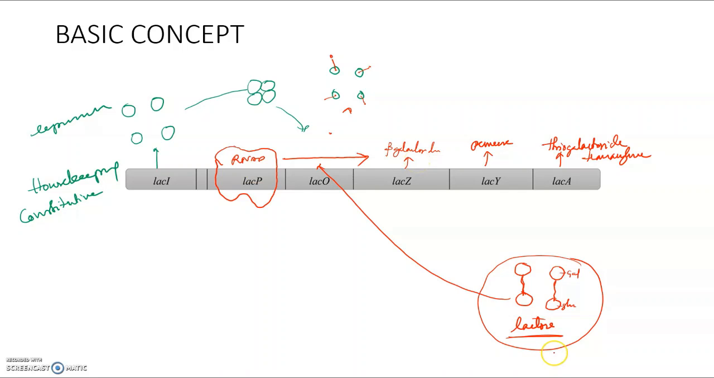Now here lactose becomes the inducer. Whenever lactose is present, whenever the regulator is present, there is increased transcription. So this is an example of positive regulation.